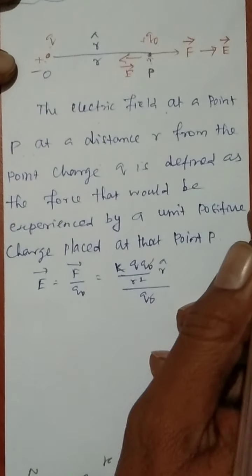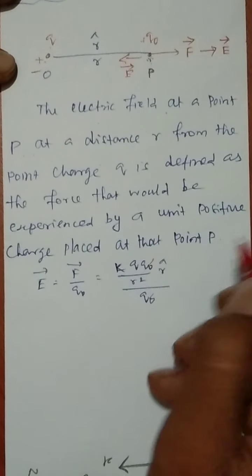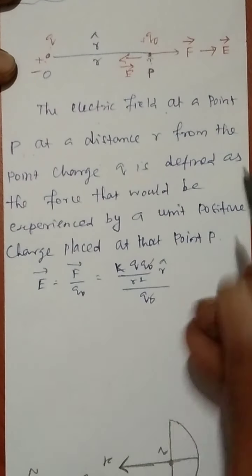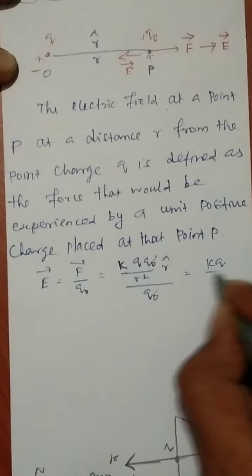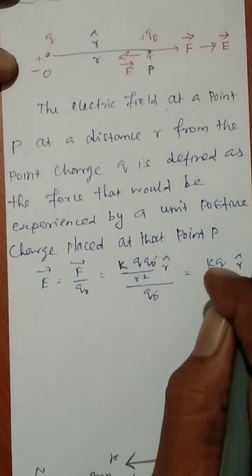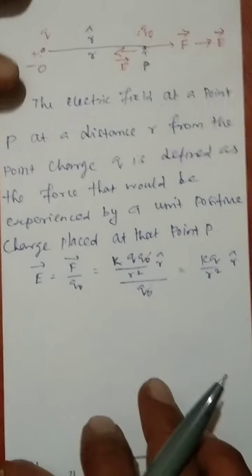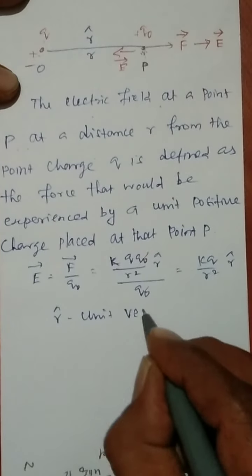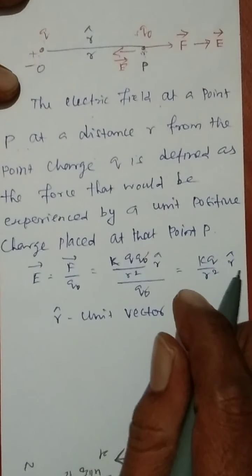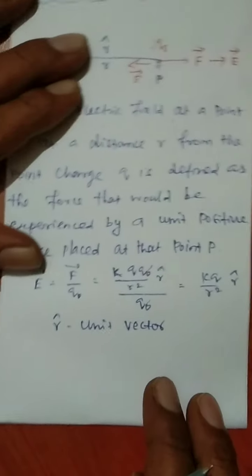You can cancel this q naught, and you are going to get k q by r squared into r cap. This is the electric field you are going to get. Okay, r cap is the unit vector.